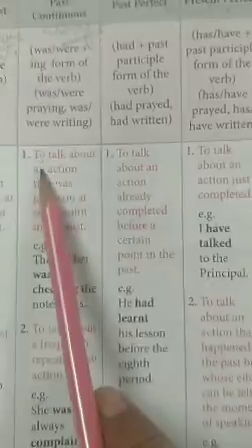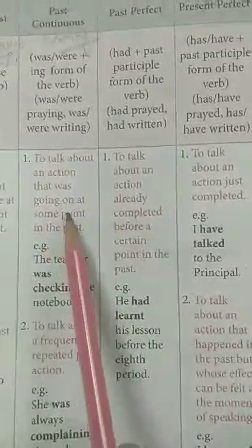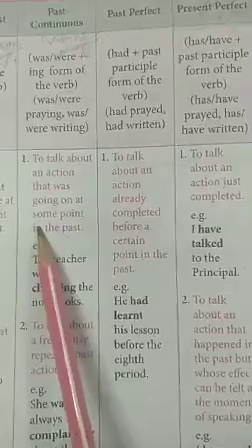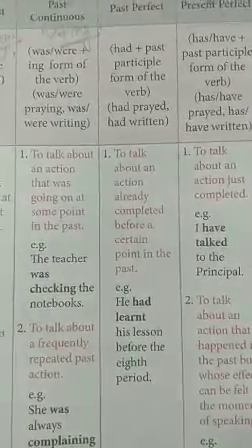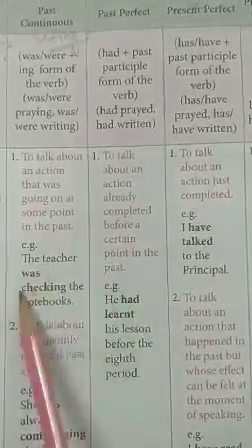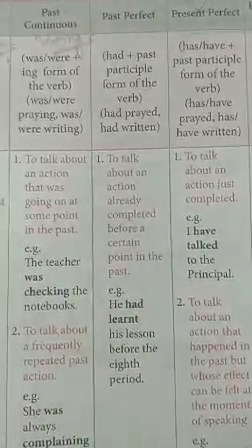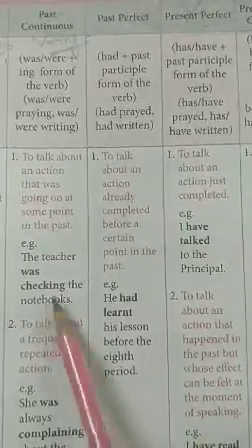So here, to talk about an action that was going on at some point in the past. We talk about that action which was going on at some point in the past, जो अभी भी चल रहा था एक्शन, जब आप उस एक्शन की बात कर रहे थे तब भी वो एक्शन चल रहा था. For example, the teacher was checking the notebooks, जब आप वो स्टोरी सुना रहे हो तो उसमें वो काम अभी चल रहा था, तो टीचर बुक्स चेक कर रही थी.